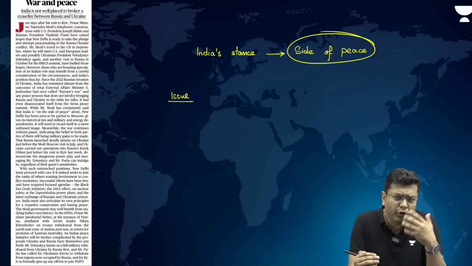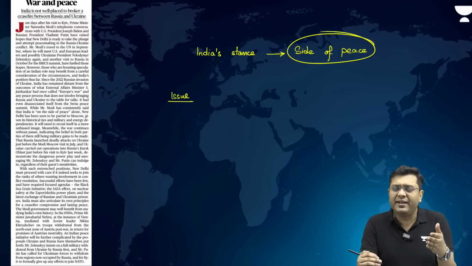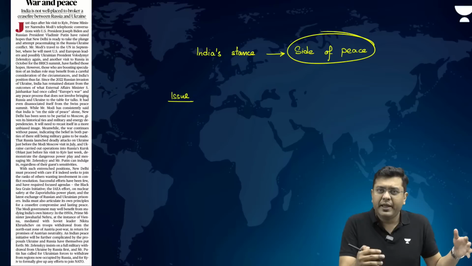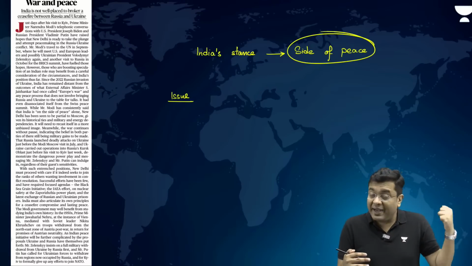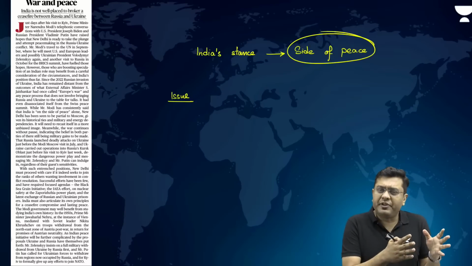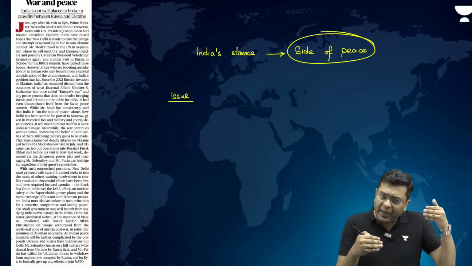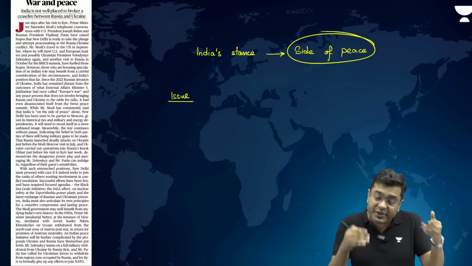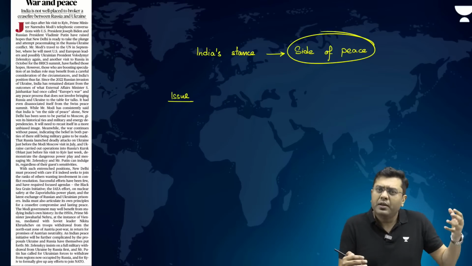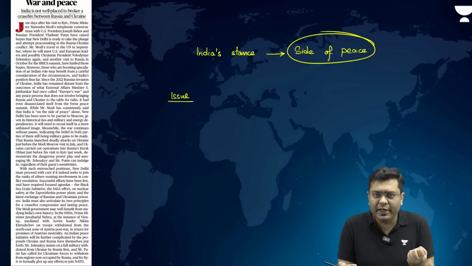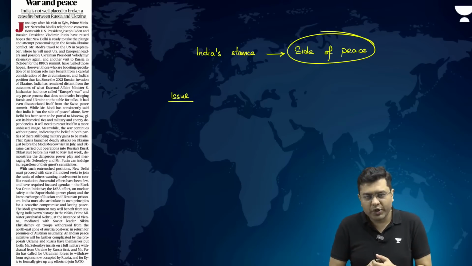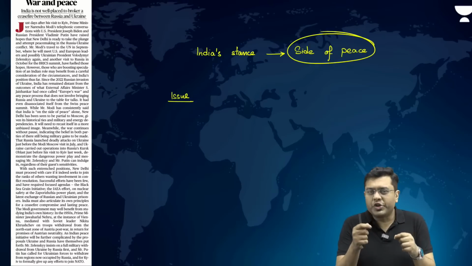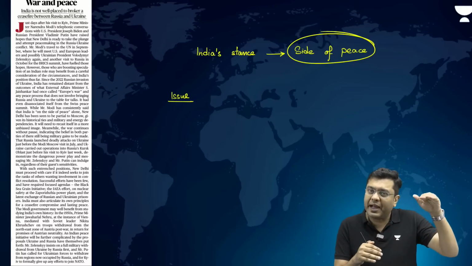a Russian origin. It is only now, in the past couple of decades, that India has started to diversify its sources of defense imports from France, from US, etc. But earlier, most of the defense equipments used to come from Russia. So, in a given scenario where Indian armed forces still operate many of those defense equipments, the utility or operationality of those equipments requires spare parts, requires periodic maintenance, and that cannot happen without Russian help. So that is where the Indo-Russian relationship has always been kept at the forefront.